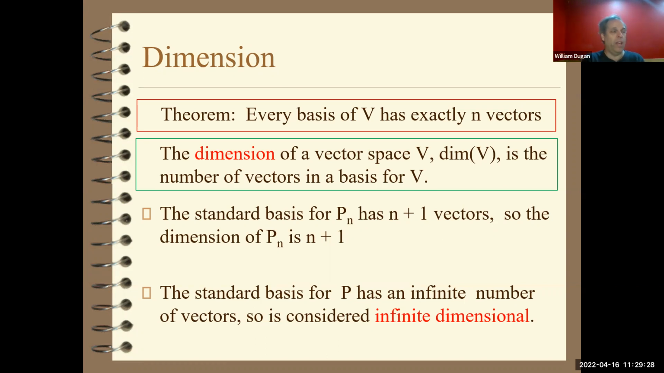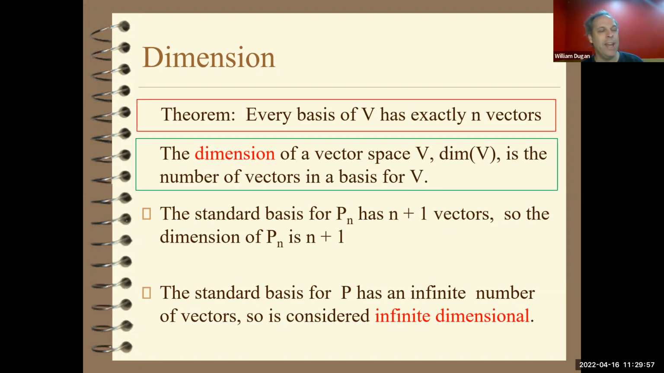For example, the set of polynomials of degree n or less actually has n plus 1 vectors in it. So the dimension of P sub n is n plus 1. The set of matrices of size m by n has m times n vectors in its standard basis. So then the dimension of that space is m times n.